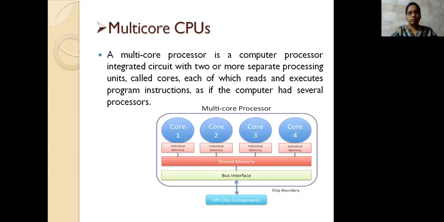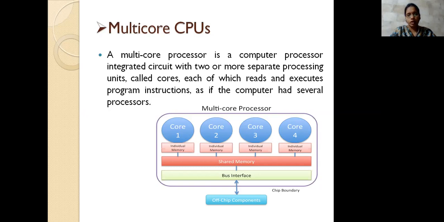So first we see what a multi-core processor is. We define a multi-core processor as a computer processor integrated circuit with two or more separate processing units called cores. Here we say that the processing unit we use for processing the task is a core. Each and every processing unit is represented as a core. That is why we have a quad core processor, then octa core, dual core processors, like that.